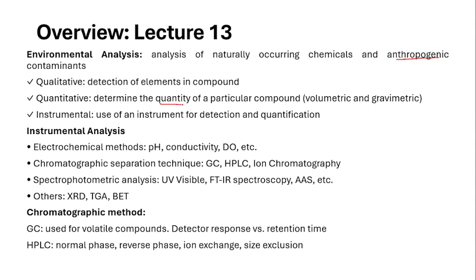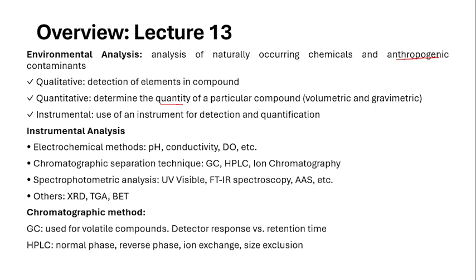Next is instrumental analysis. So instrumental analysis is used here. We will be using an instrument for both detection and quantification. So coming to the instrumental analysis, there are different instruments used for measuring different kinds of pollutants. Some of them are discussed in this lecture. Now, among these, the first one is the electrochemical methods. The electrochemical methods include the pH, conductivity, and dissolved oxygen.